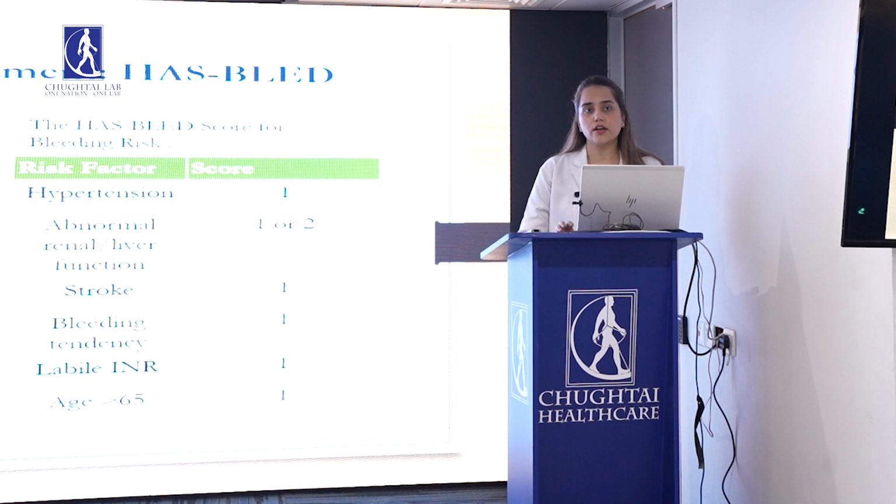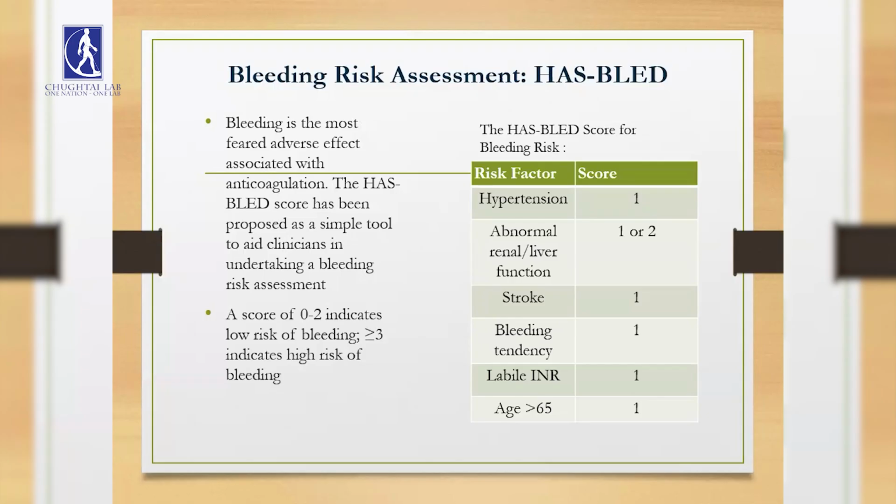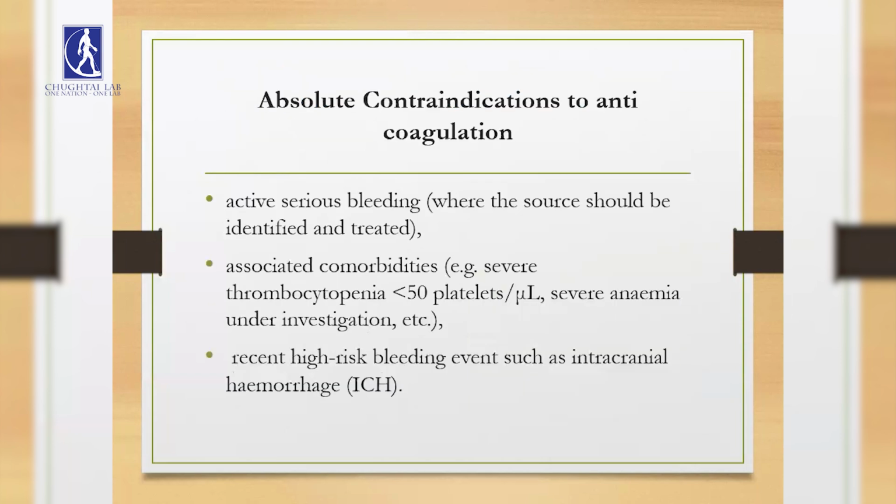The decision to start anticoagulation has to be balanced against the risk of bleeding, which is a major adverse side effect. For that, the HAS-BLED score has been used, which involves the criteria of hypertension, abnormal liver function test, stroke, bleeding tendency, and a labile INR with an age above 65. Any score between 0 to 1 indicates low risk, whereas anything above 3 is a high risk of bleeding.